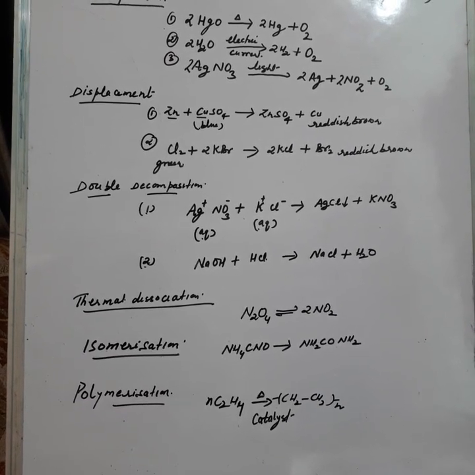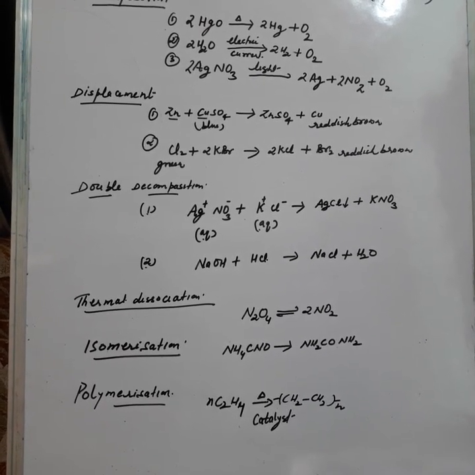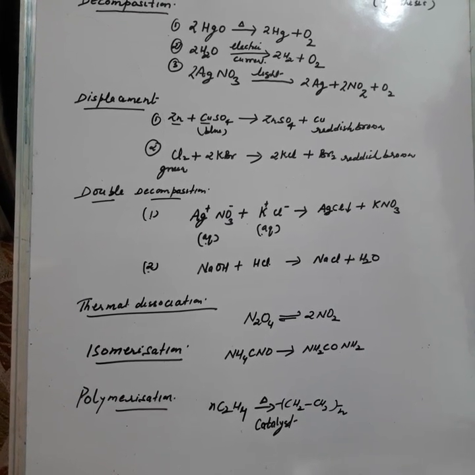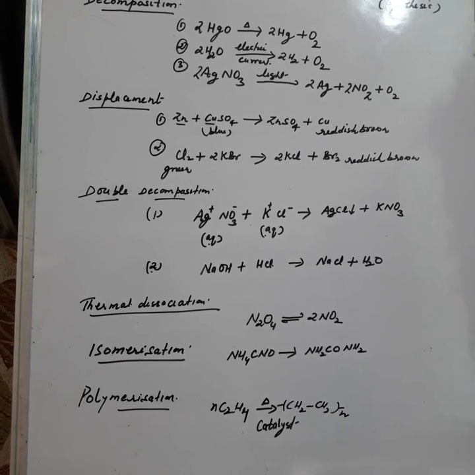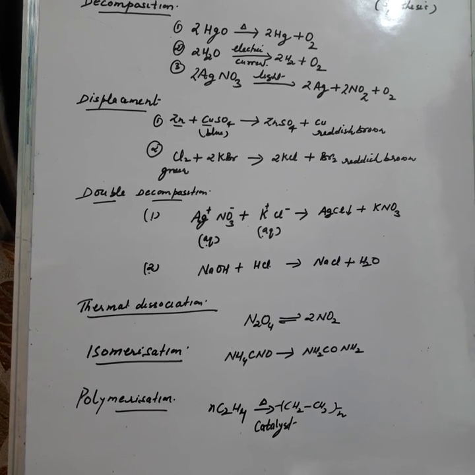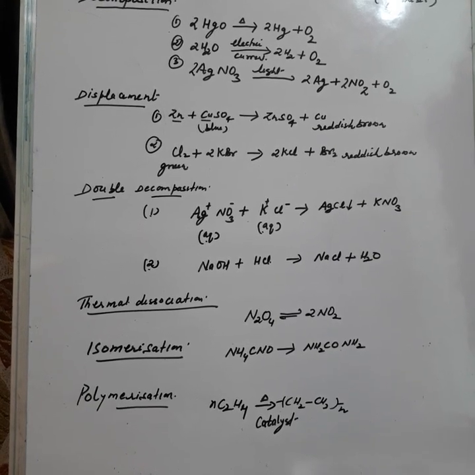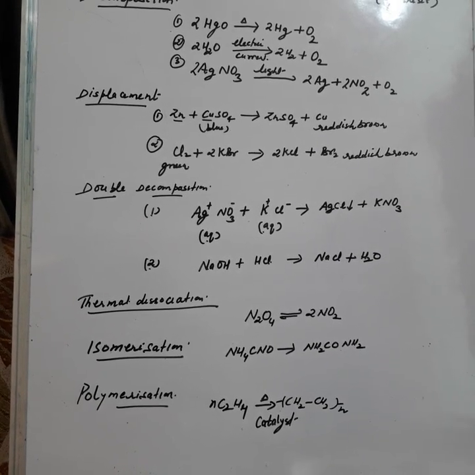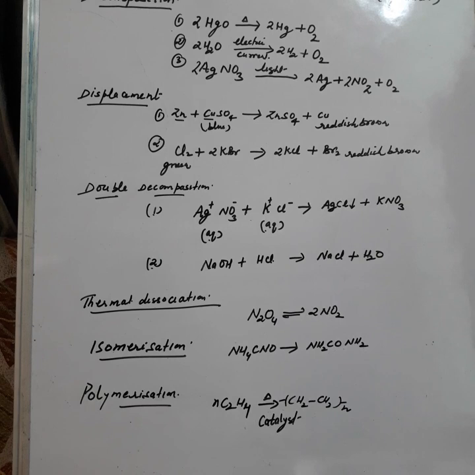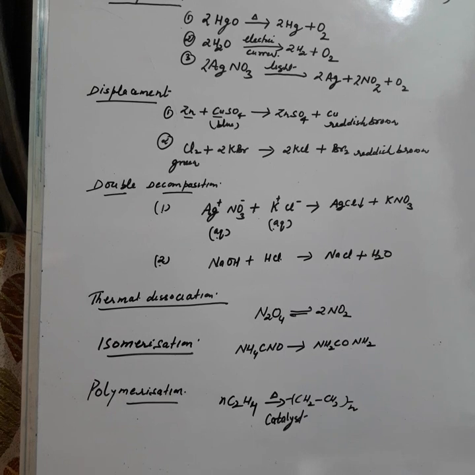As in the case of first example, mercuric oxide when heated will decompose to give mercury and oxygen. This is example of which type of reaction? Thermal decomposition reaction. Then second one, electrolysis. What is electrolysis here? When decomposition is brought about with the help of electric current. Like in case of second example, acidulated water will decompose to give hydrogen and oxygen in the presence of electric current.